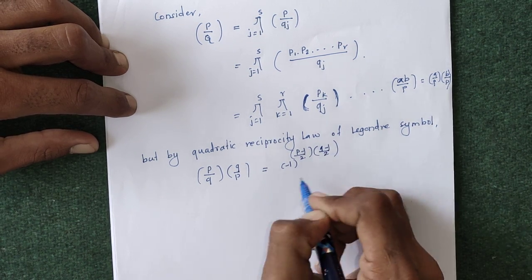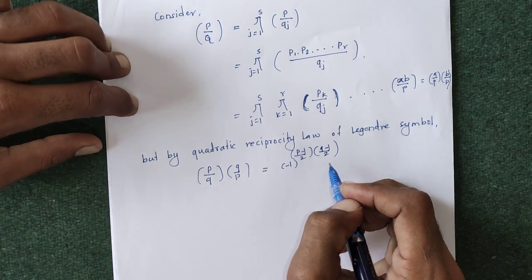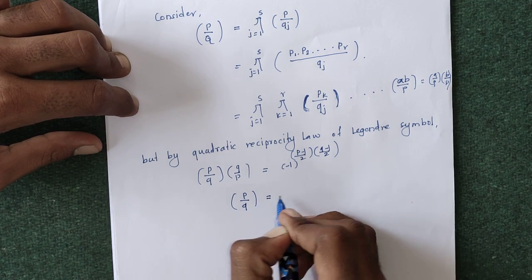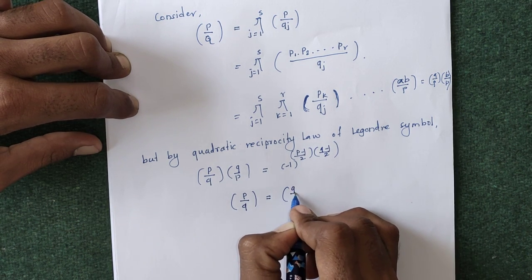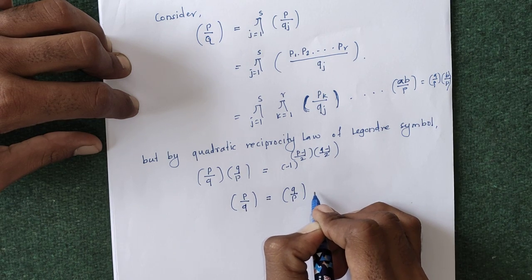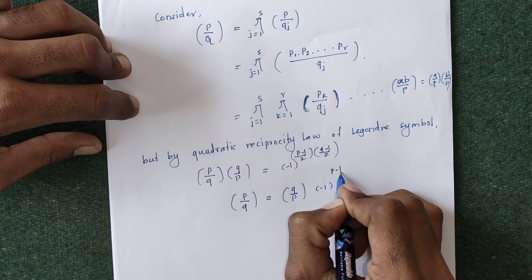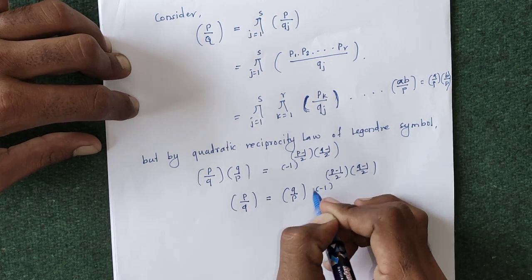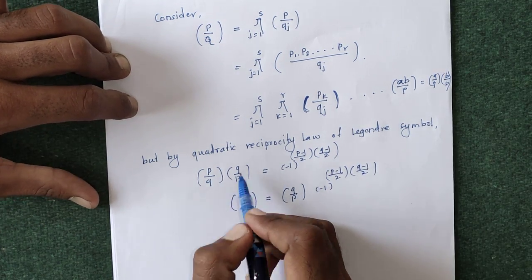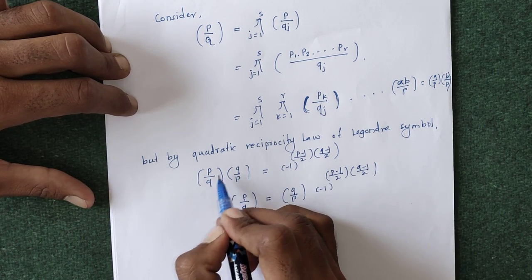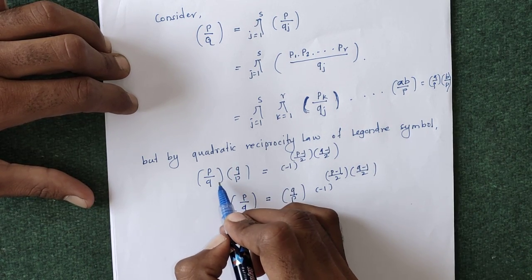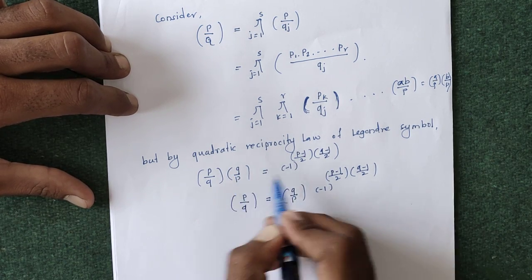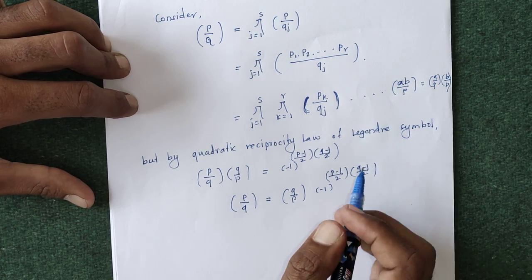This is the quadratic reciprocity law of the Legendre symbol, or we can write it as the Legendre symbol of P and Q is equal to the Legendre symbol of Q and P into minus 1 to the power (P minus 1) by 2 into (Q minus 1) by 2. We have seen in the examples that to find the Legendre symbol, we write it in this form, and after that we find the other Legendre symbol and multiply both sides by this, so we get our final answer.